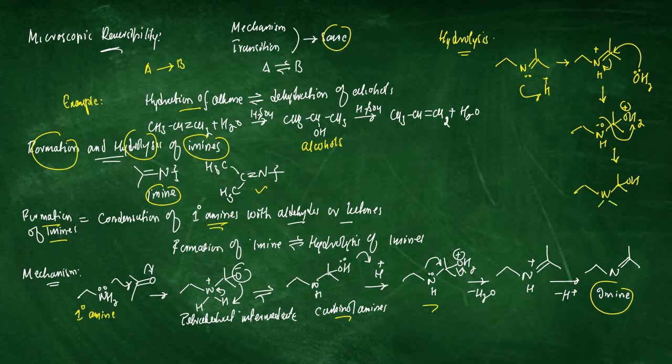And we get, or it loses the proton. Before writing, let me write it simplified. A carbinolamine, this is known as carbinolamine. This carbinolamine is protonated yet again, giving a structure.